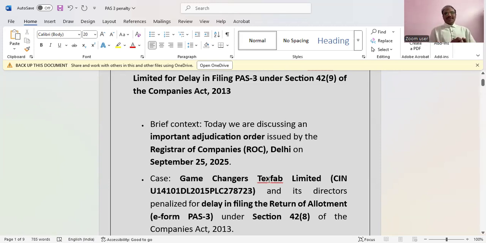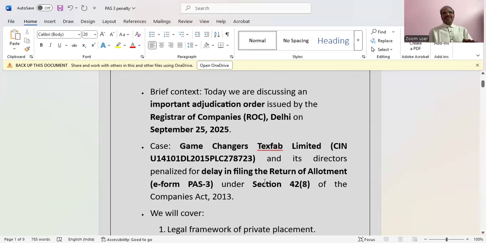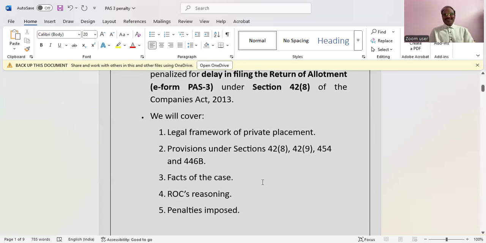So, brief context. Today we are discussing an important adjudication order issued by ROC Delhi on 25th September 2025. Here the company, Game Changers Texfab Limited, and its directors were penalized for delay in filing of Return of Allotment, that is E-Form PAS-3, under Section 42, Subsection 8 of the Companies Act 2013.